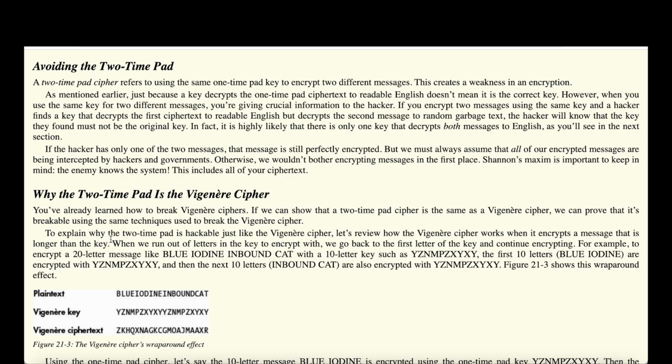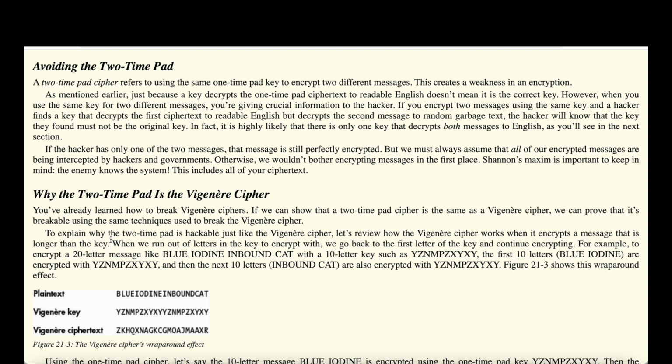Now the third requirement for our one-time pad cipher to be truly secure is that we only use the key once. In fact, if we were to use, for instance, a two-time pad cipher, so that means we would use the same key for 2 messages, then our encryption would be vulnerable, because in that case we would have 2 different ciphertexts that a hacker could obtain, and then an attacker could basically look at different keys that would work out for the first message, and then also try it on the second message.